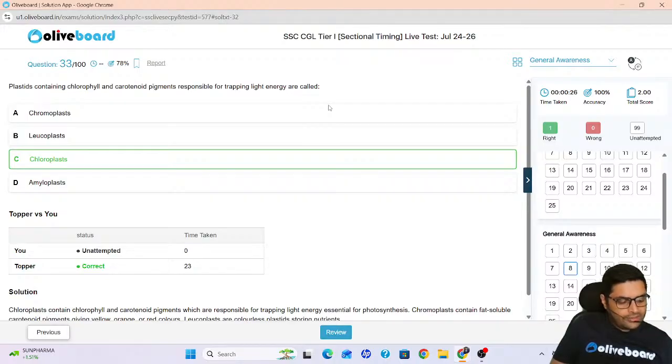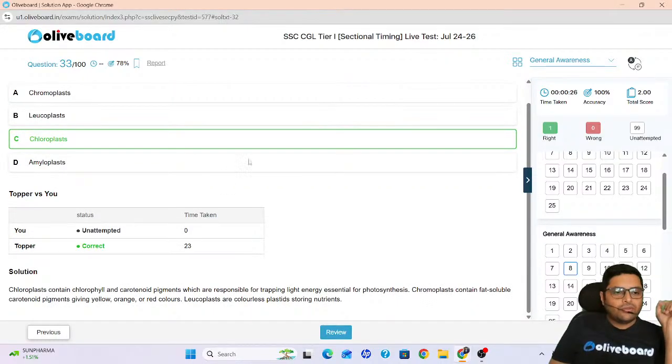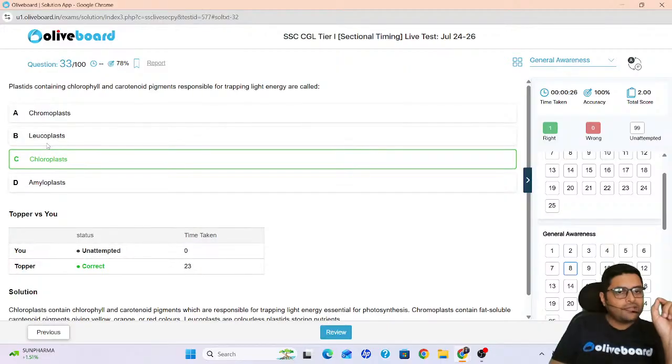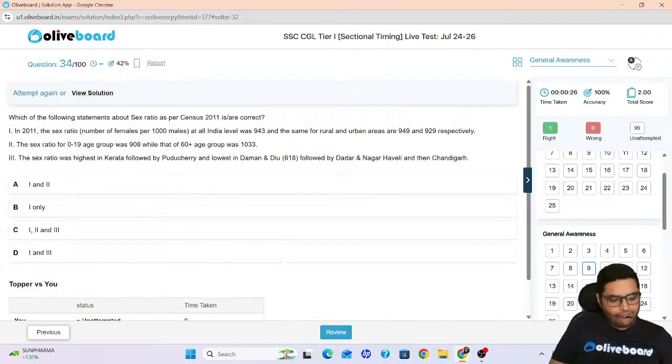Okay. Chalo, next. Then we have, please remember, chloroplast contains chlorophyll pigments which are responsible for trapping light. Chromoplast is a fat soluble carotenoid pigment. Chromo is different, chloro is different. Leucoplast is responsible for storing nutrients. Plastid storing nutrients, leucoplast. So it is chloroplast, which is chloro, so chlorophyll. This was easy. To be honest, this was an easy question, right? Next.